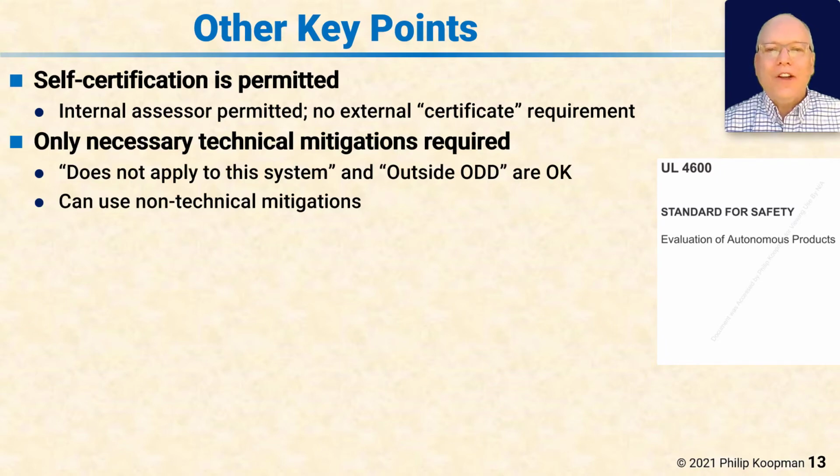Only necessary technical mitigations are required. You can argue it does not apply to my system, or that it's outside the operational design domain and here's why we can say that. Those sorts of arguments are fine. So the ones that don't apply don't have to be used if they truly don't apply.